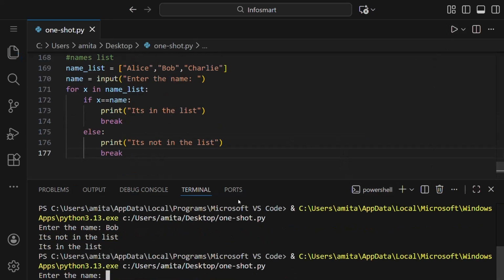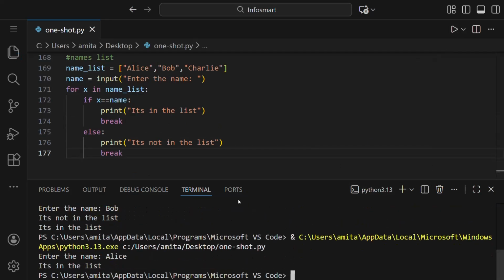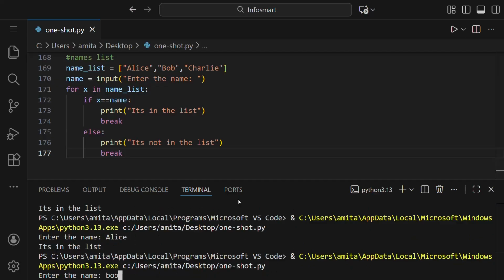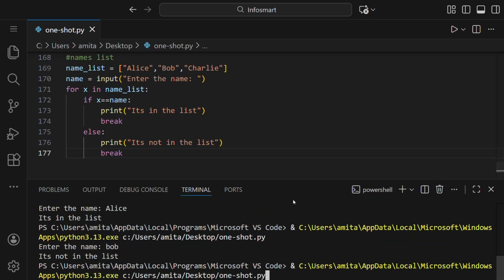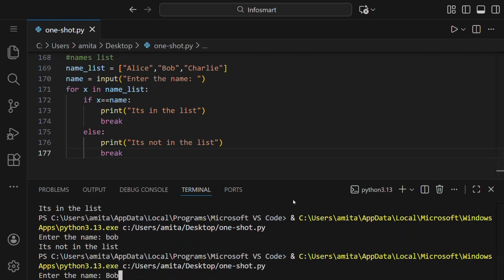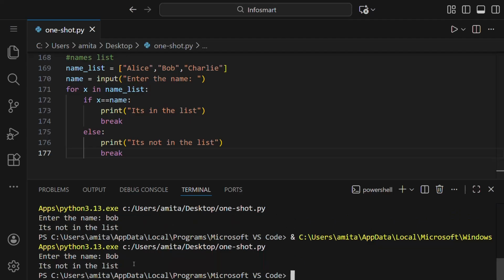And if we run this, write Alice, it's in the list. If we write Bob, it's not in the list. Bob is not there because this is small b and this is capital B. If we write Bob like this, it says it's not in the list. And we have to check why it says so.